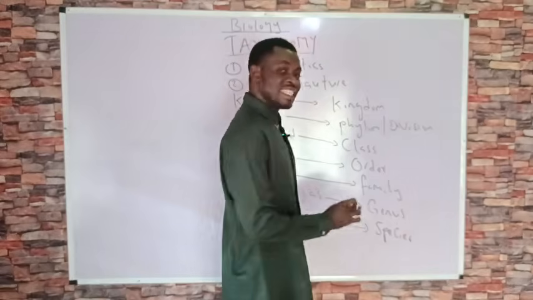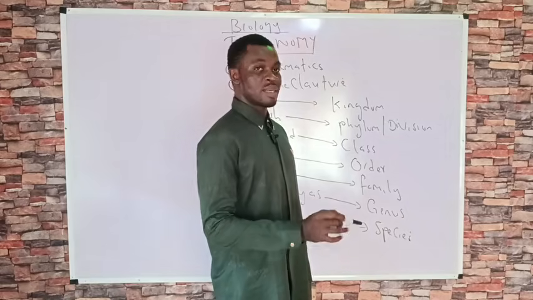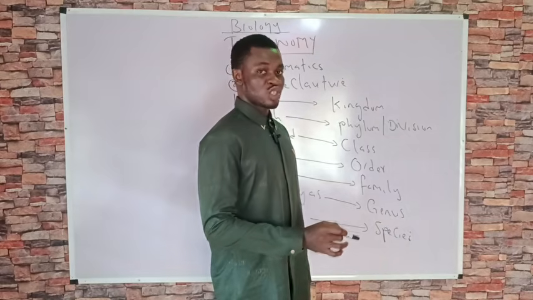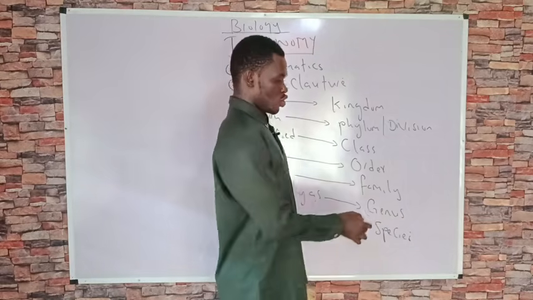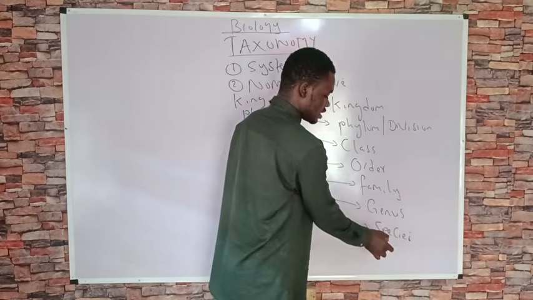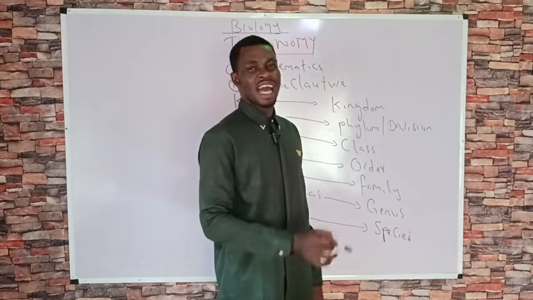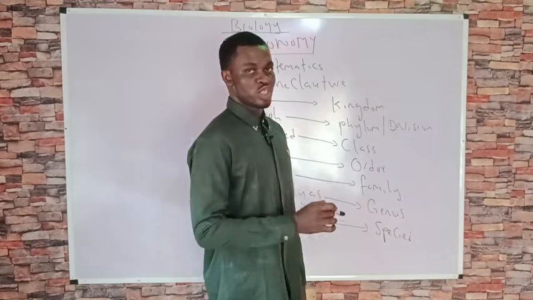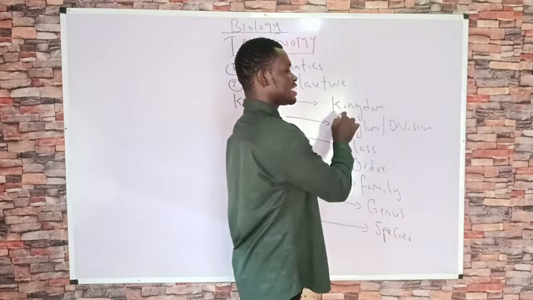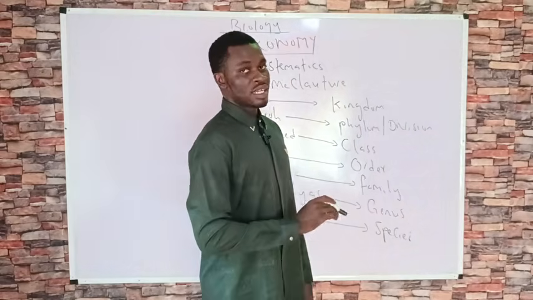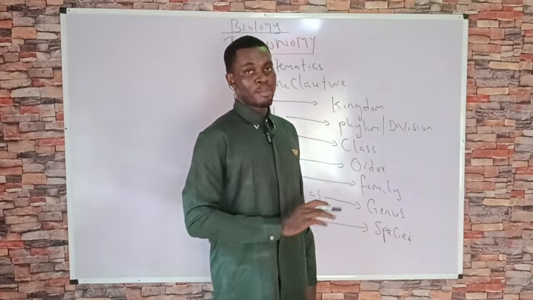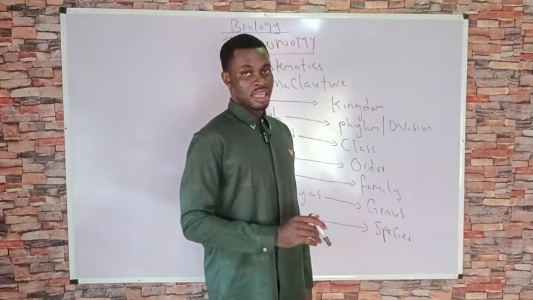Species is least inclusive because it contains a limited amount of organisms as well as a small variety of organisms. So within all of these taxons, species contains organisms that are most identical, most unique to each other, whereas kingdom contains different types of organisms that may not be similar, may not be identical to each other.